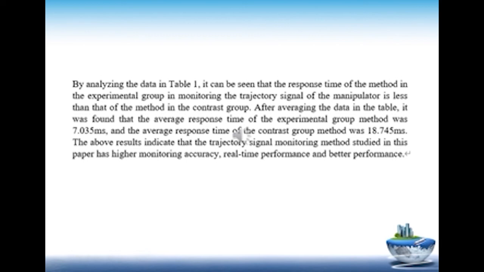After averaging the data in the table, it was found that the average response time of the experimental group method was 7.035 milliseconds, and the average response time of the contrast group method was 18.745 milliseconds. The above results indicate that the trajectory signal monitoring method studied in this paper has higher monitoring accuracy, real-time performance, and better performance.